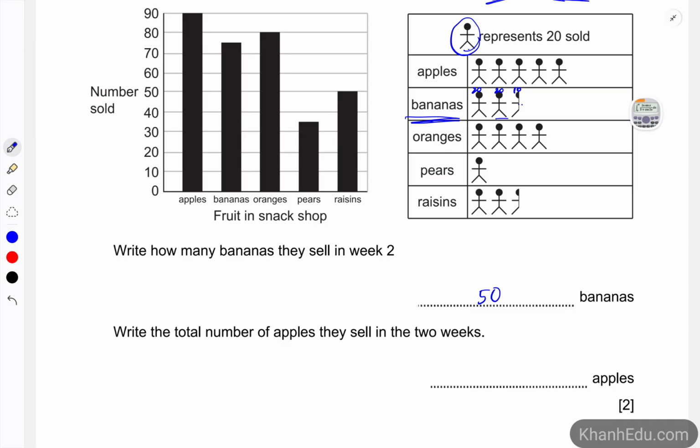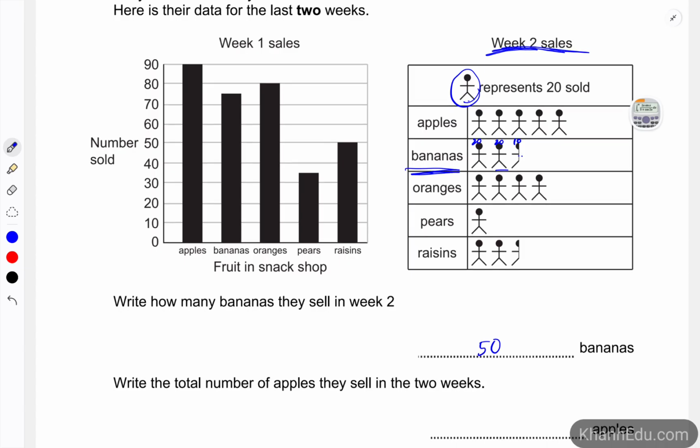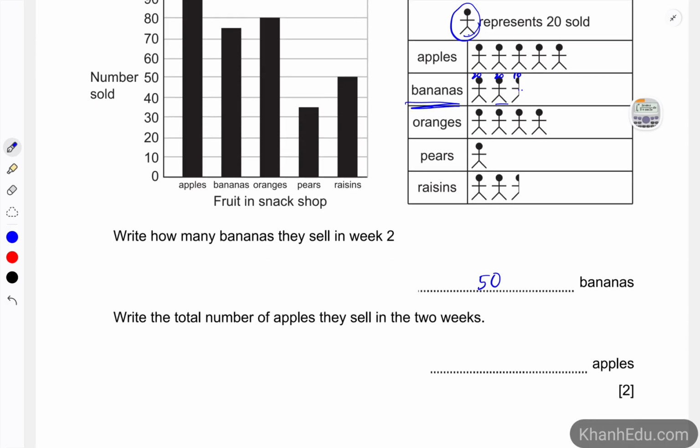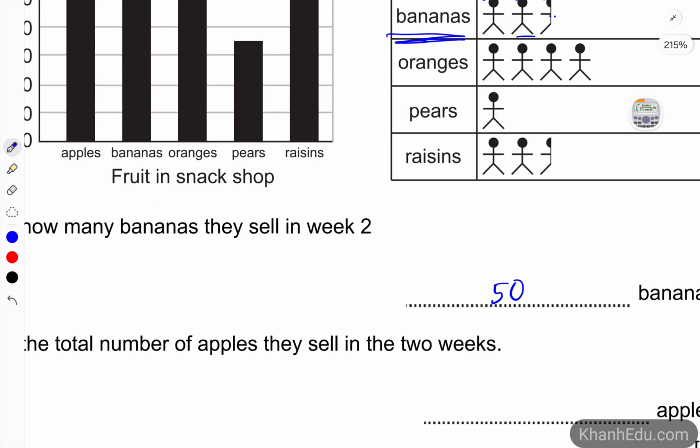Write out the total number of apples they sell in the 2 weeks. Remember the difference between the first and second questions: this one is week 2, this one is 2 weeks. So we work out the number in week 1 and then add the number in week 2.